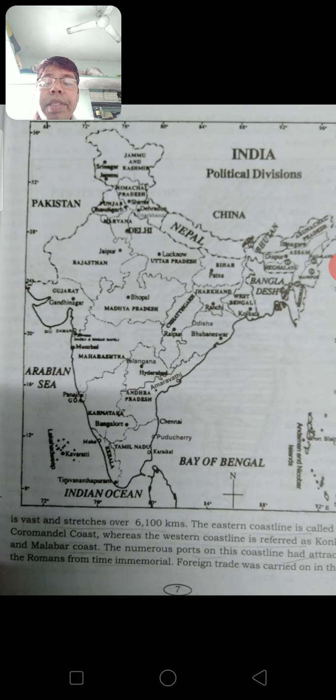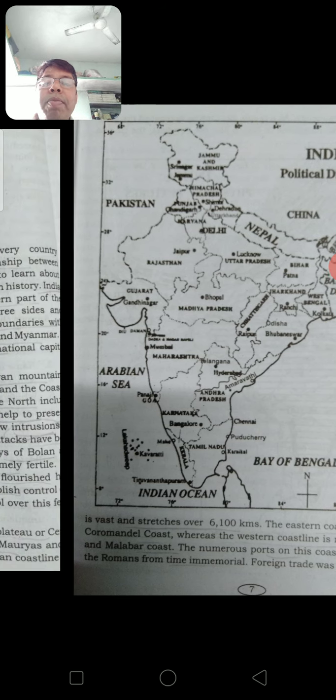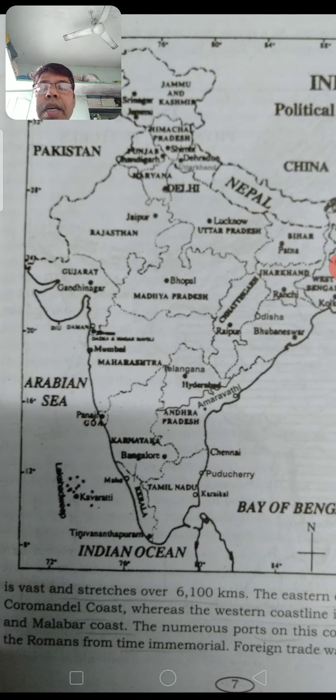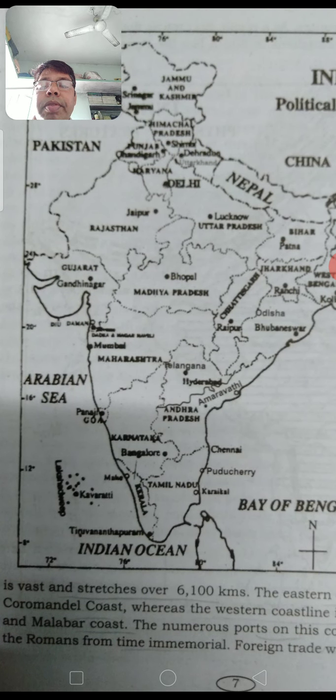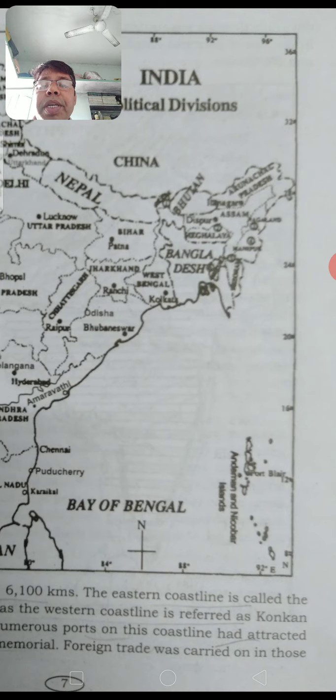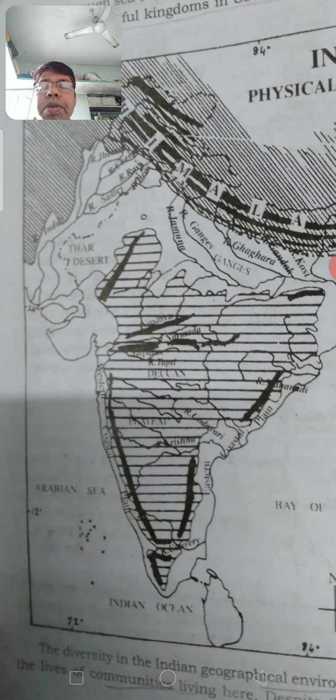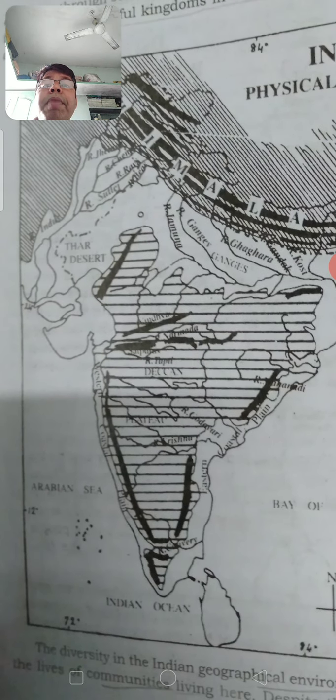Okay, then the western coastline is referred to as Konkan and Malabar coast. See here, this from Gujarat till where? Till Kerala, till Kanyakumari. This part, the northern part, is called Konkan coast, till Goa or till Karnataka we can say. Then Kerala coastline is called Malabar coastline.